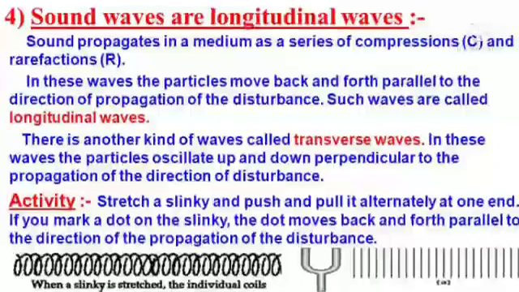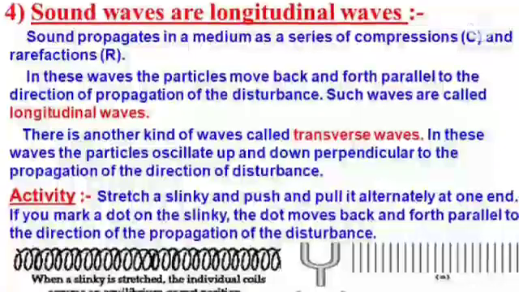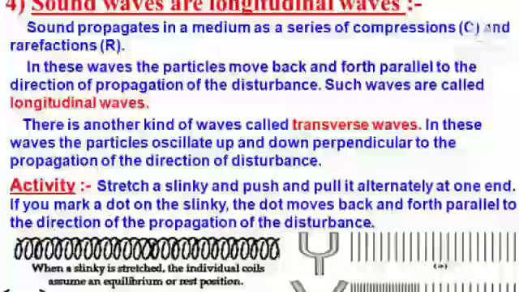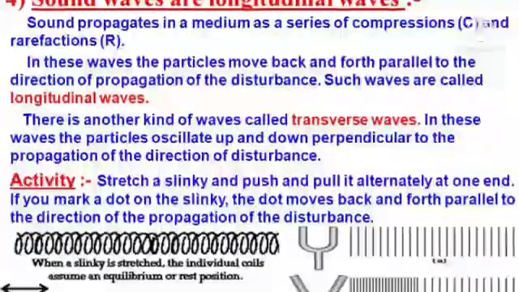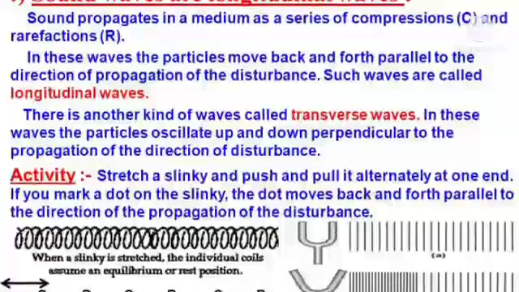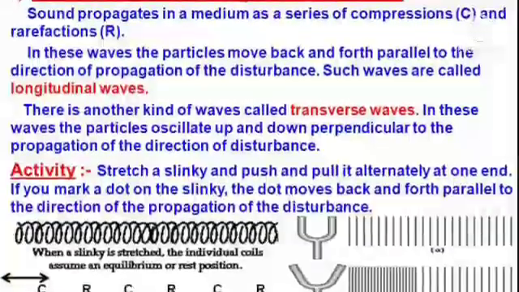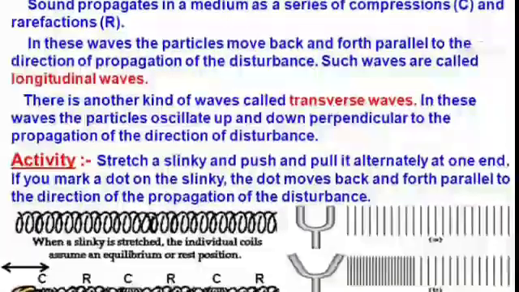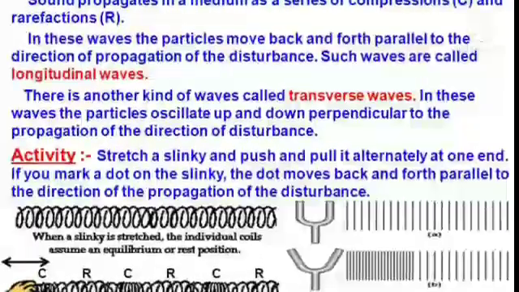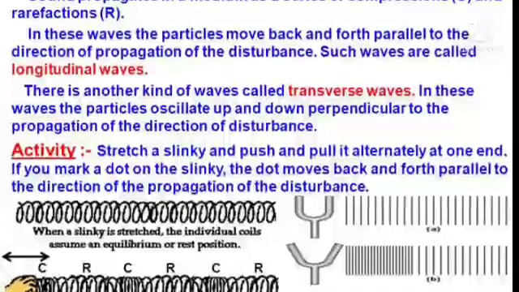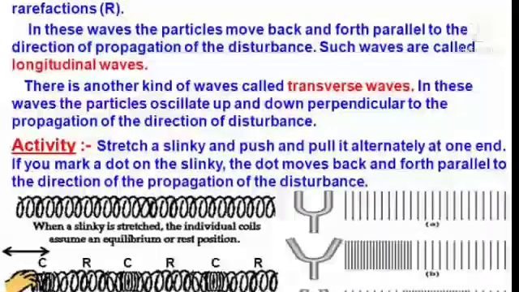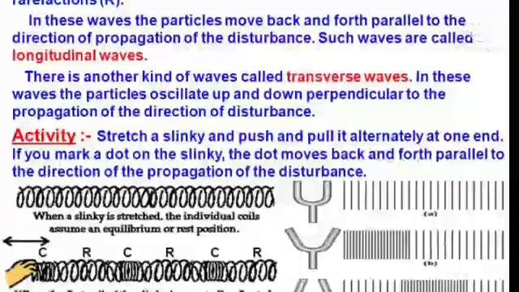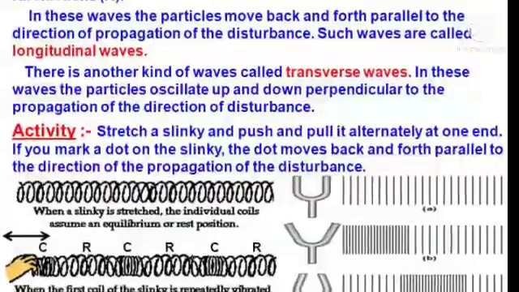Sound waves are longitudinal waves. Sound propagates in a medium as a series of compressions and rarefactions. In these waves, the particles move back and forth parallel to the direction of propagation of the disturbance. Such waves are called longitudinal waves. There is another kind of waves called transverse waves. In these waves, the particles oscillate up and down perpendicular to the direction of propagation of the disturbance.